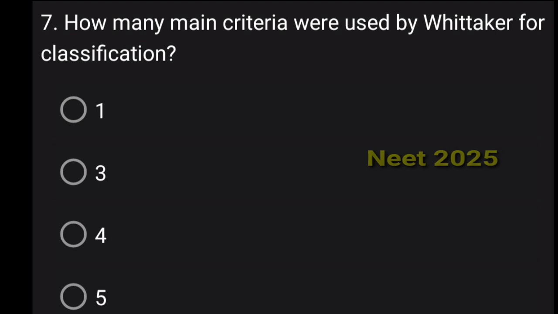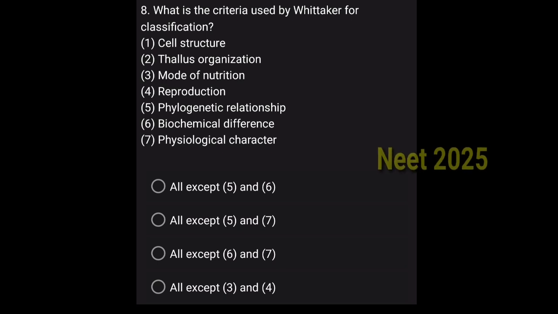Now question number 7. How many main criteria were used by Whittaker for classification? The answer is option D, that is 5 criteria taken by him, right, for the classification. Now if you read these questions, what are the criteria used by the Whittaker for classification? So if you go through the options, what is the correct combination that we have to find out? And the correct combination is combination number C, that is option C, all except 6 and 7.